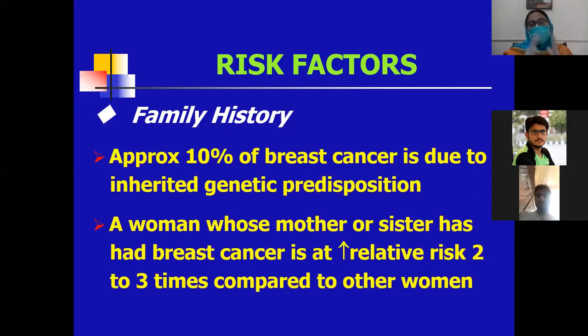We are discussing the risk factors. There are certain breast lesions with no increase, slightly increased, or moderately increased risk. Epidemiologically, it is the commonest tumor in females. Then there are certain risk factors like age and family history. A woman whose mother or sister has had breast cancer is at an increased relative risk of 2 to 3 times compared to other women.